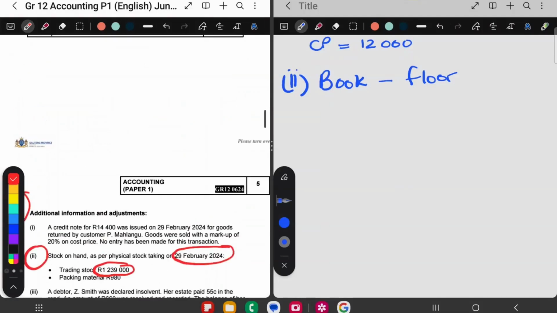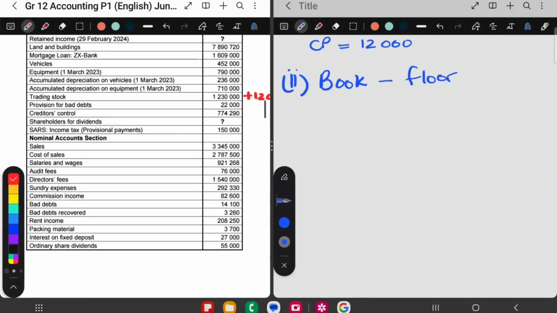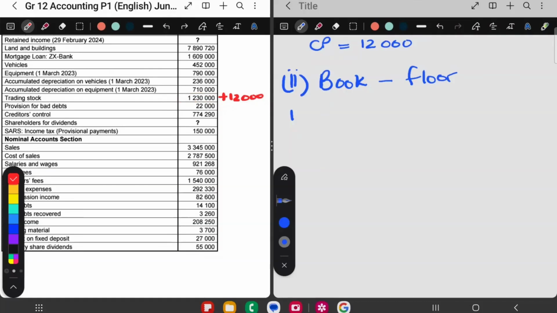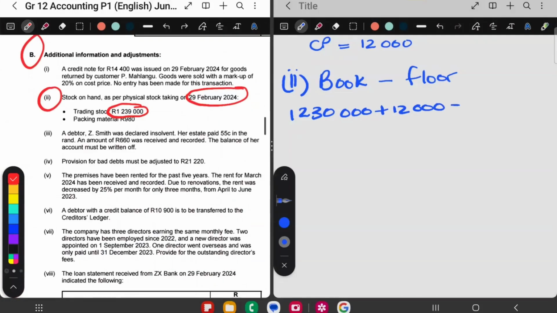So let's go. What's in the book is what's in the table. So I'm looking at these amounts over there. So it's 1, 2, 3, 0, 1, 2, 3, plus the 12,000 because they returned goods. And then I'm going to minus what's on the floor. And then I'm going to see if my answer is a positive or a negative.